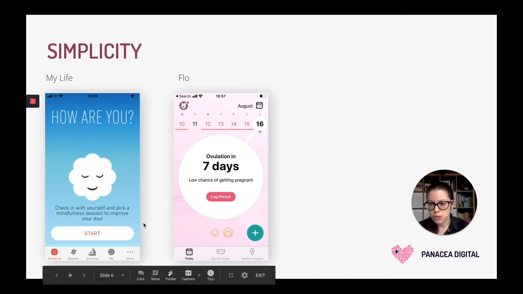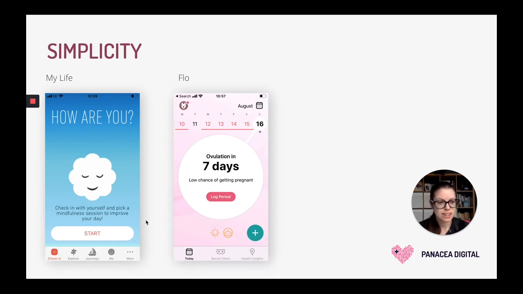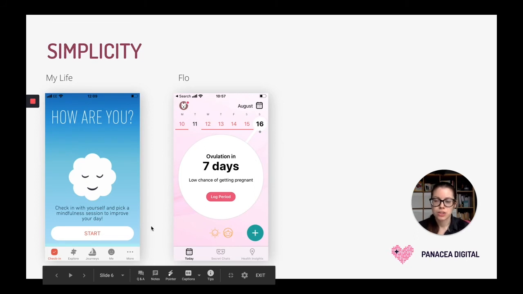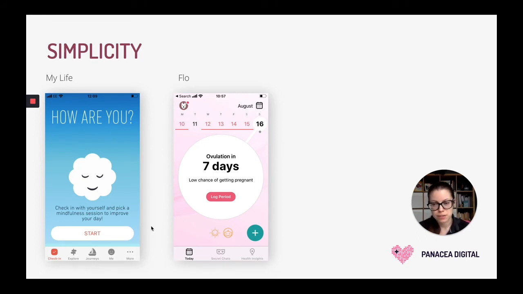And it's really super clear. There's just one button saying start, so I immediately see what I'm supposed to be doing in this application. And then once I completed my check-in and indicated how I'm feeling that day, based on that, they will recommend relevant mindfulness and meditation sessions based on how I'm actually feeling that day.